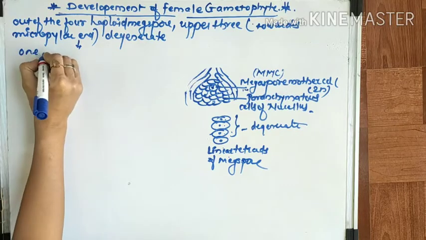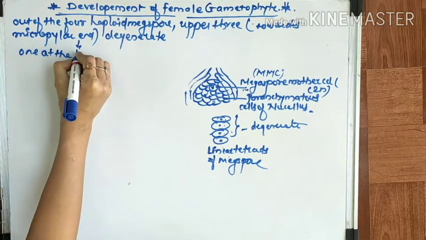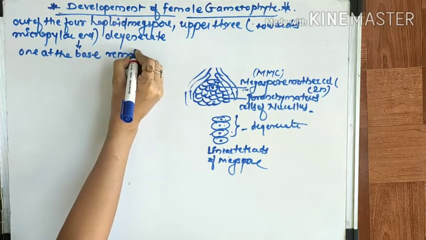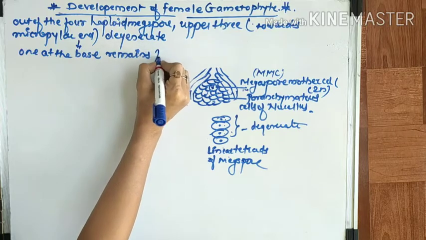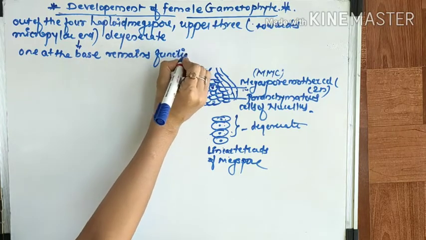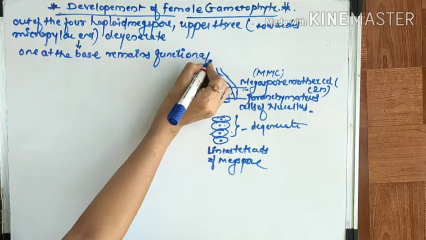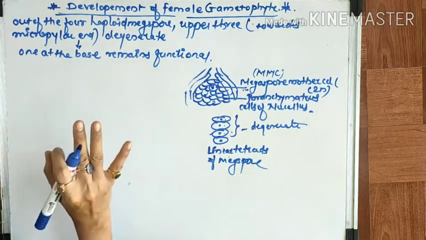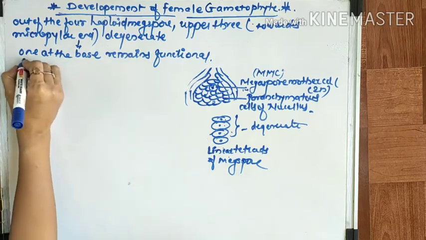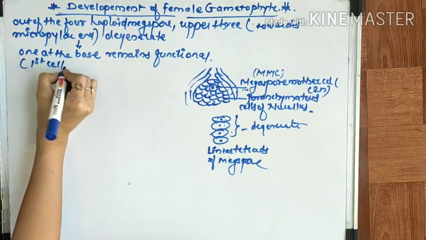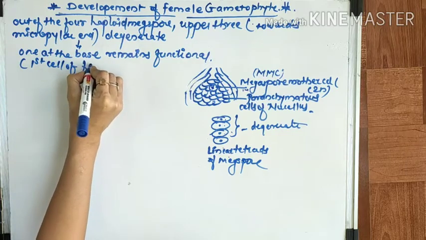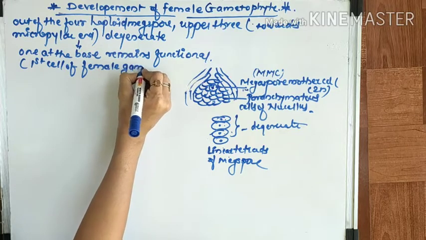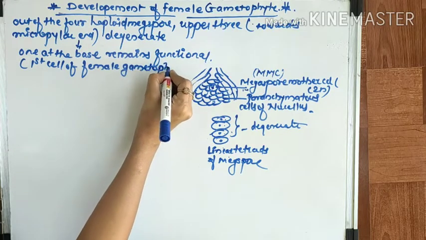That 1 at the base remains functional, and this is nothing but the first cell of the female gametophyte.